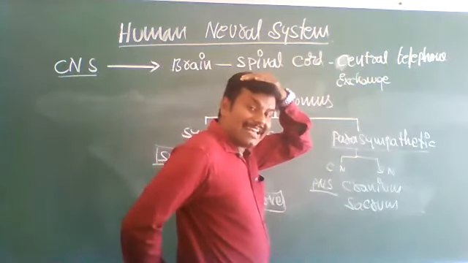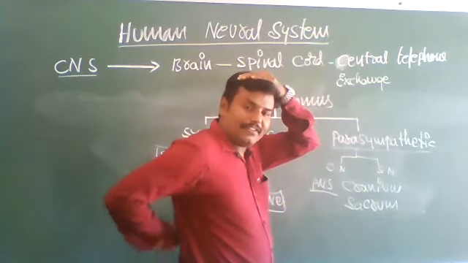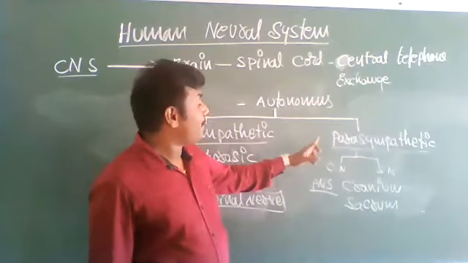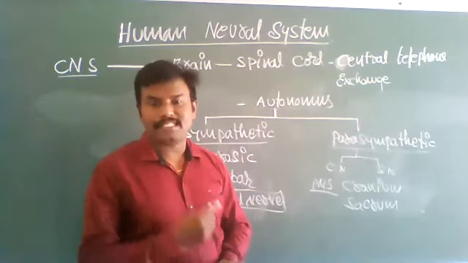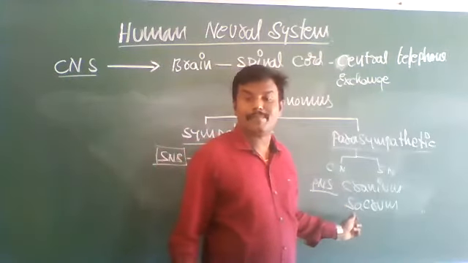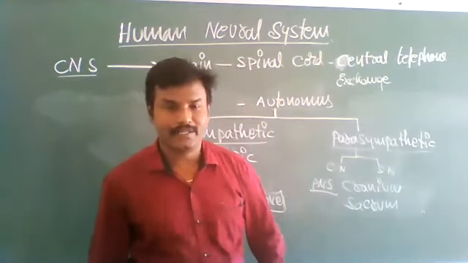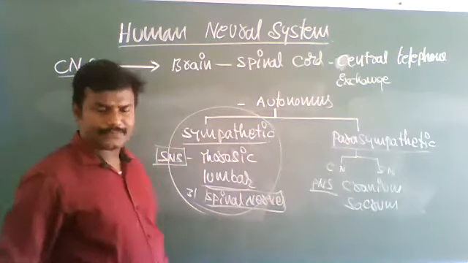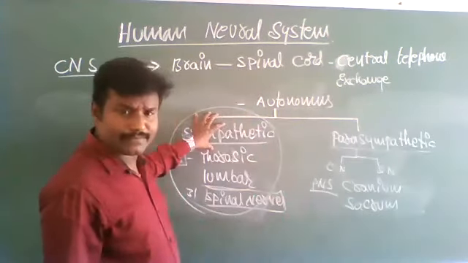Buttocks region, sacrum, coccyx, bones etc. Whatever nerve system lies in between these two is called the parasympathetic nervous system. So the parasympathetic nervous system originates from the cranial region to the sacrum of the spinal cord.